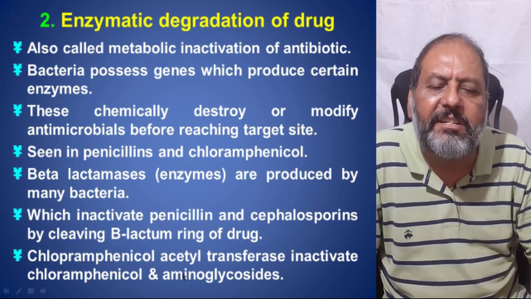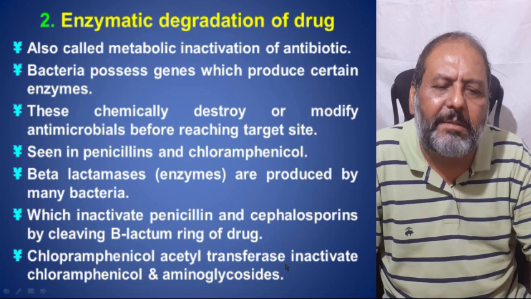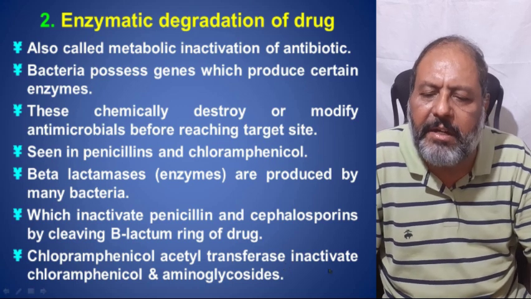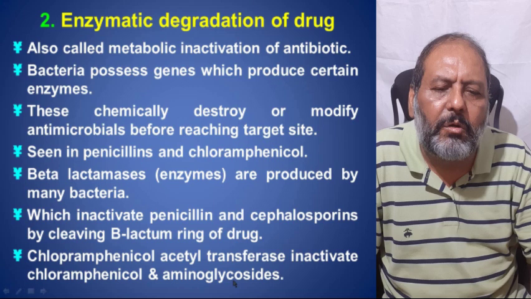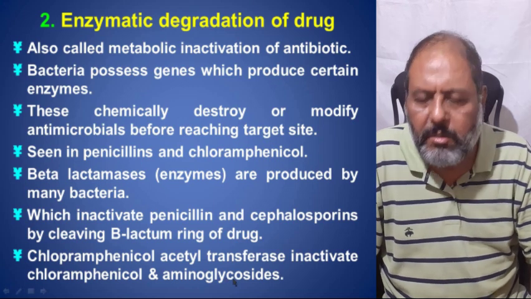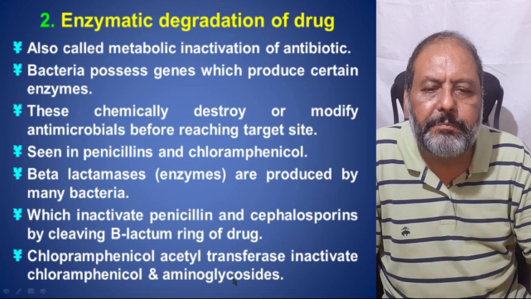Chloramphenicol acetyltransferase enzyme is produced by bacteria that inactivates chloramphenicol and the aminoglycosides. So these are not able to kill the bacteria.